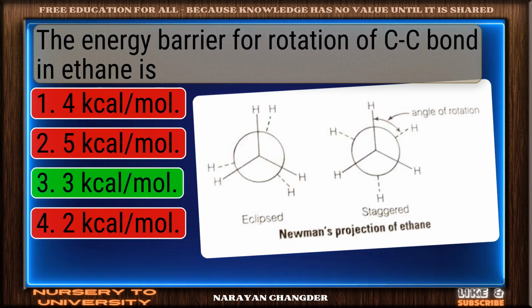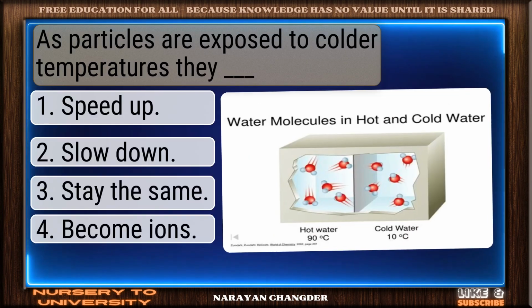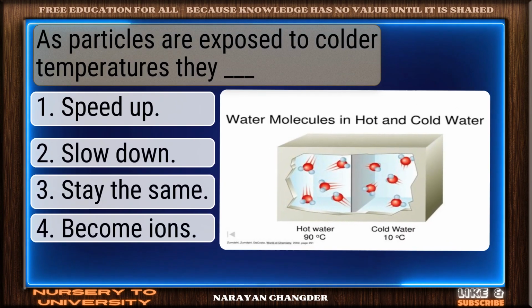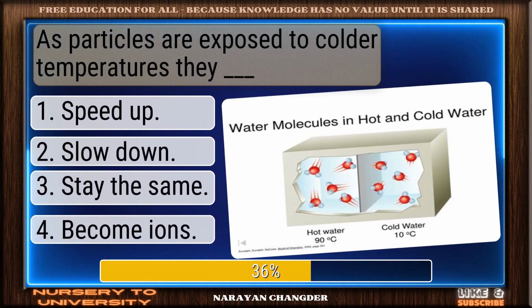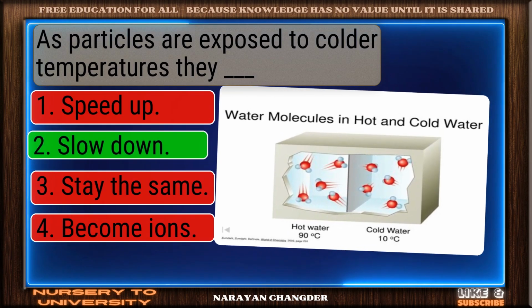Clear logic. Your choice 3 Cogmol is sound and 100% true. As particles are exposed to colder temperatures, they dash. You chose slow down, and it is correct.